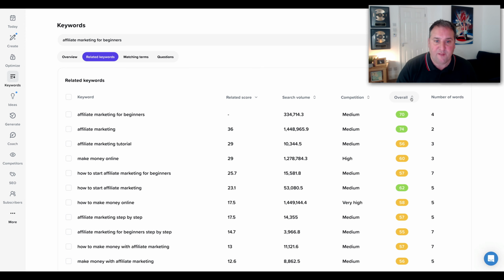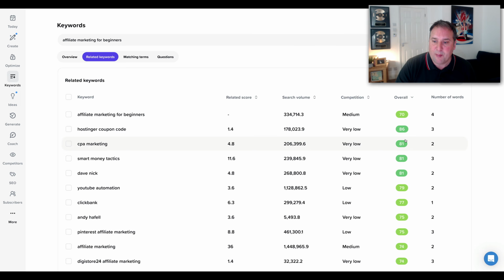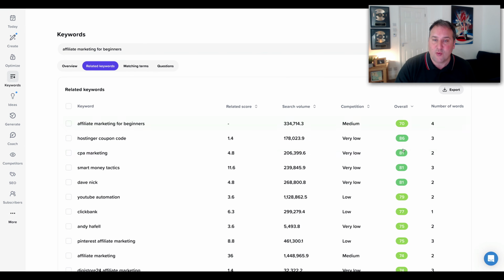Now, the first thing I do is I go over to the right here and I tick this. And then you'll basically see these green ones all coming up, which means that there's slightly lower competition. Now, what I generally like to look for here is keywords with 3 or more words with some volume here, right? And I want low or very low in general, but medium's okay, right? In fact, anything over 50 is pretty okay with how I'm going to show you how to rank this, because our process flat out ranks videos anyway, right?